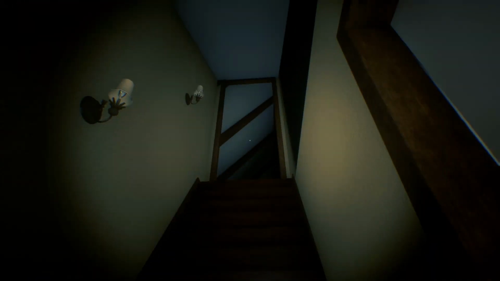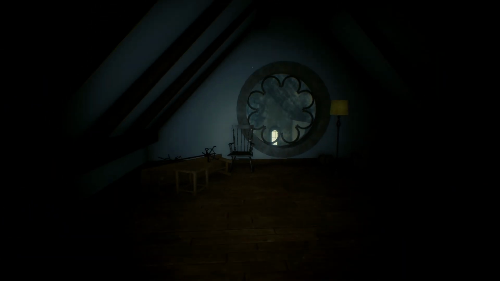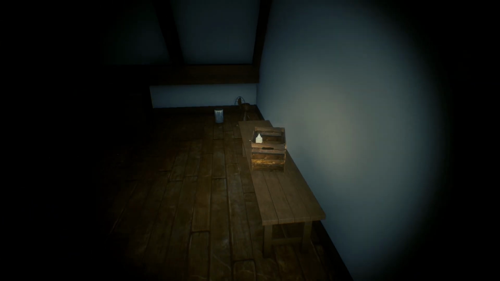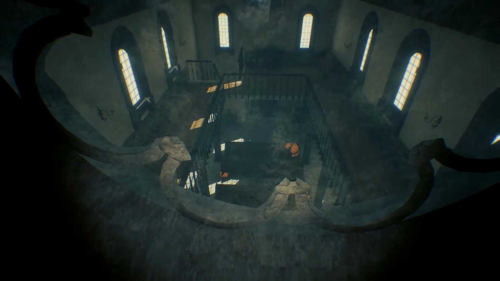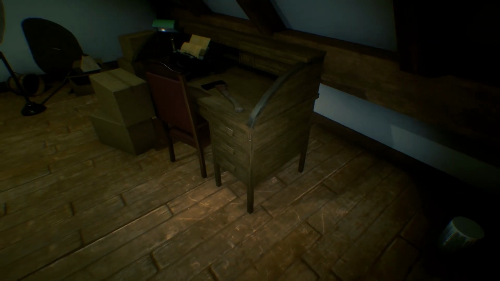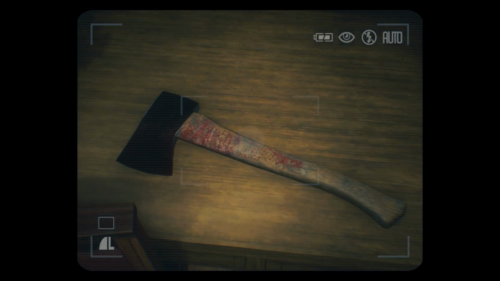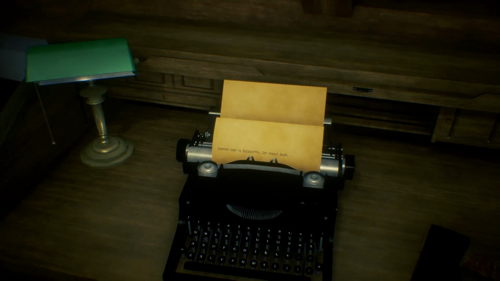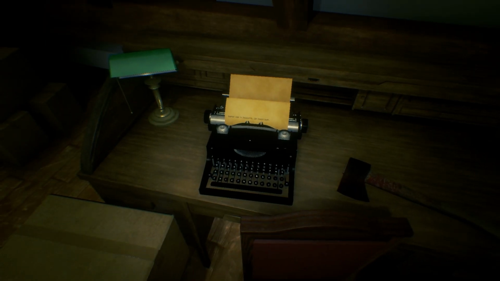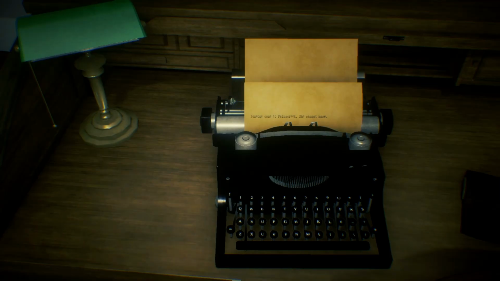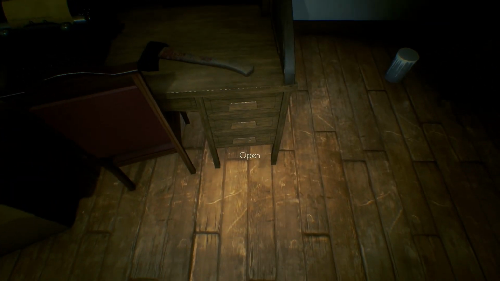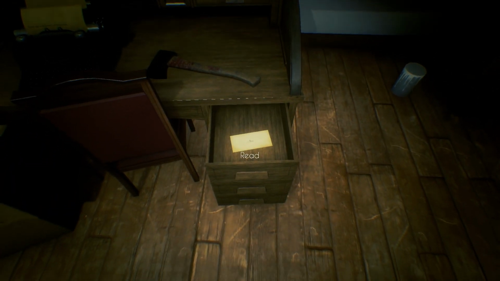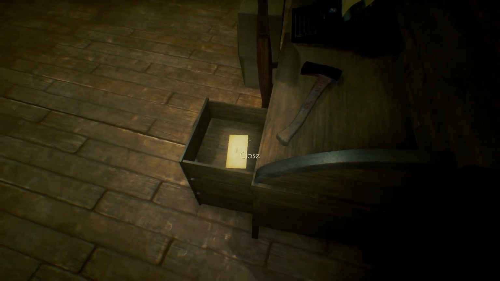Oh. Oh shit. Oh no. And it's the typewriter. Oh shit, I fucking knew it. Someone came to Pain Street. She cannot know. So he's here. So where's he at?